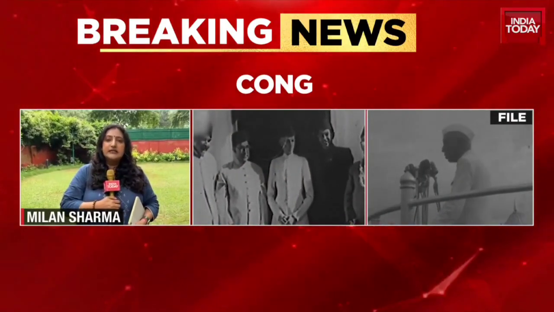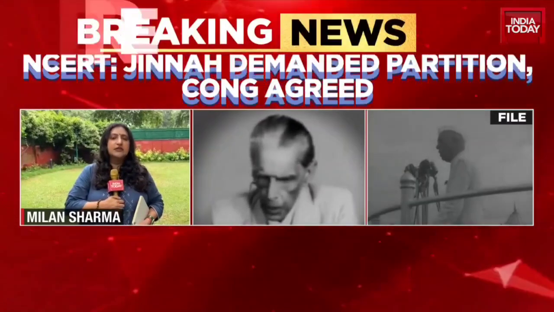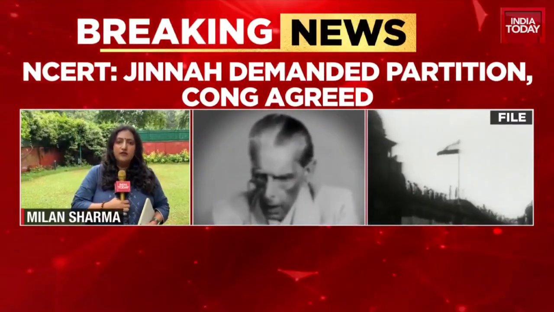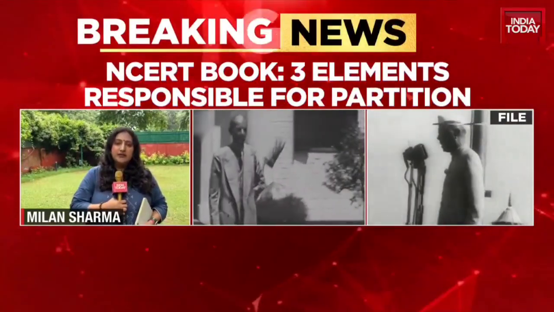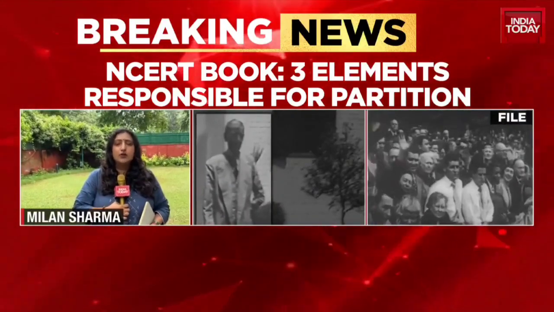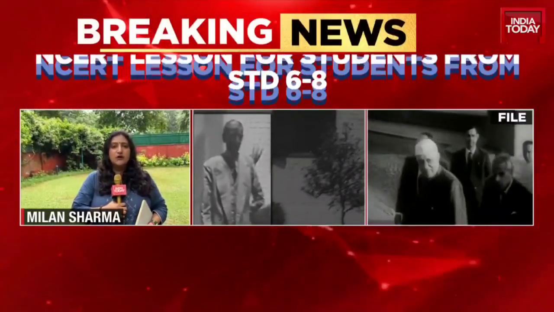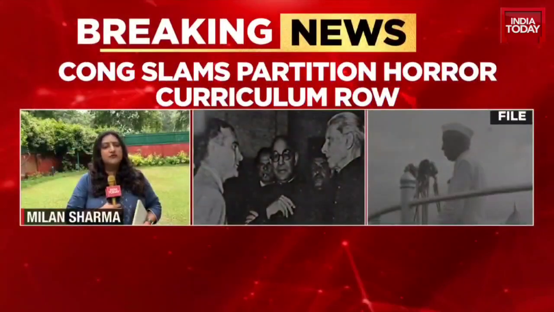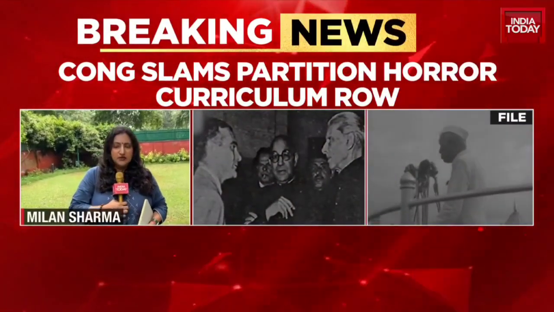Of course, it is recommended that classes 6 to 8 be taught this module, and it's not part of the full-fledged syllabus as such. But yes, NCERT, when it brings out a module, it is certainly taught in all schools across India. The module, this one at least, has been brought out in 2 languages, Hindi and English, and there are 2 parts to this particular Remembrance Day module, which is for middle stages as well as secondary stages.